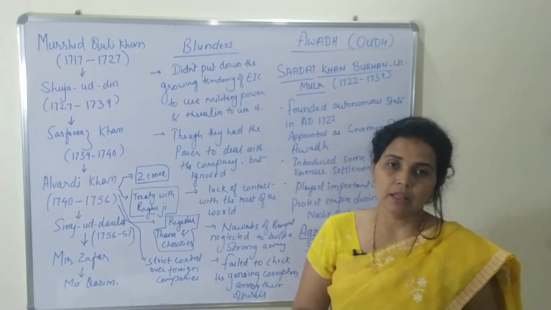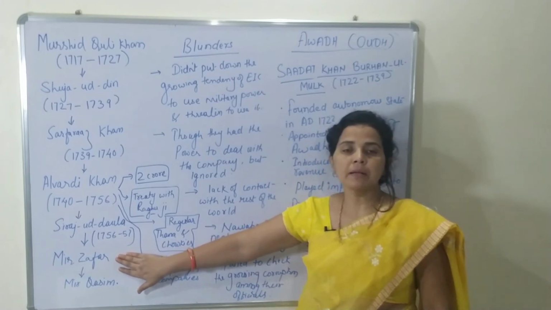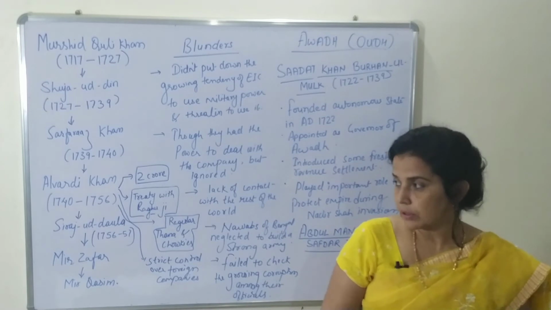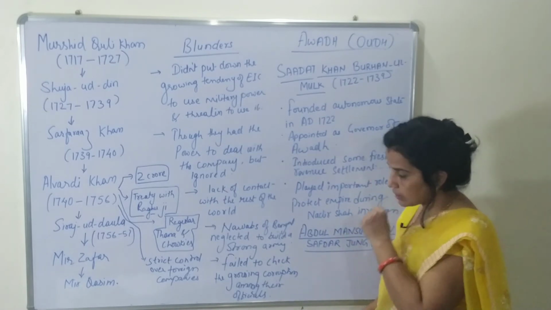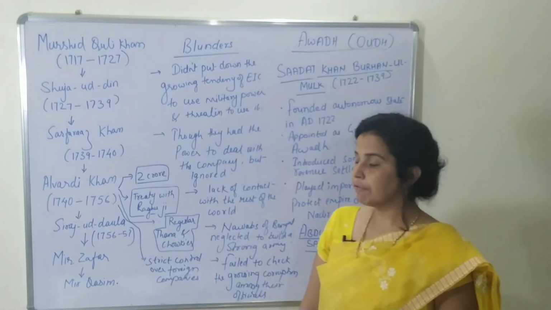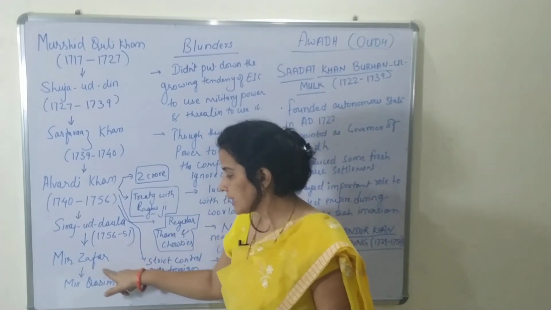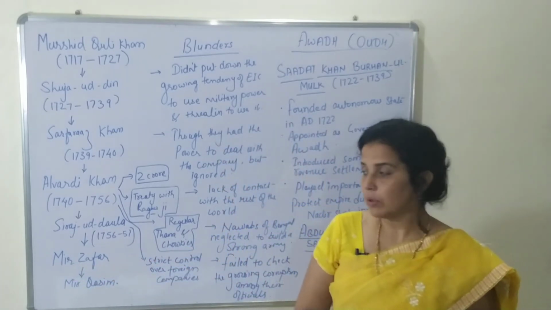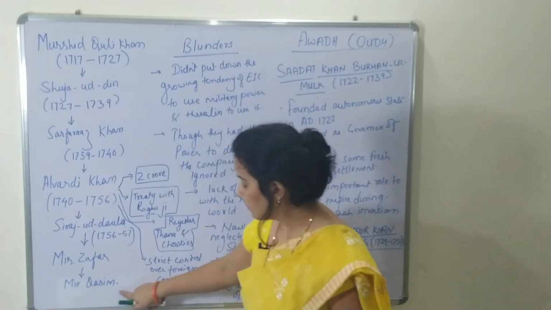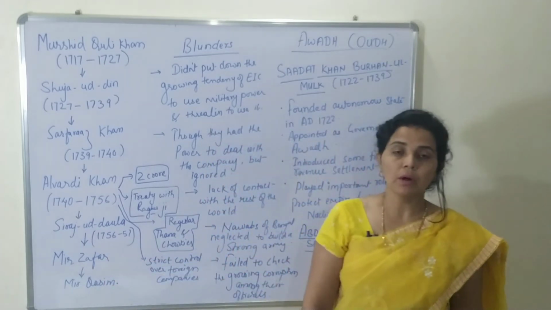Later Mir Jafar was made Nawab, and he was known as the Jackal of Clive. After that, the English were not satisfied, because they had already plundered and looted everything from Bengal. The treasury was damaged, there was no money left in it. Finally, when they were not satisfied with Mir Jafar, they asked him to get down from the throne, and again they made Mir Qasim Nawab. Mir Qasim was the son-in-law of Mir Jafar.